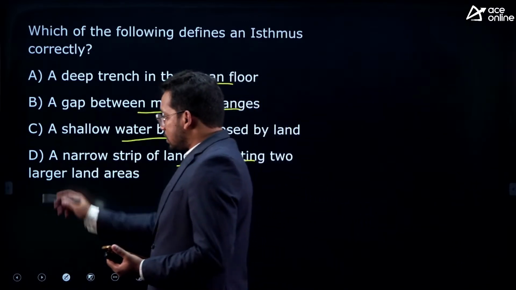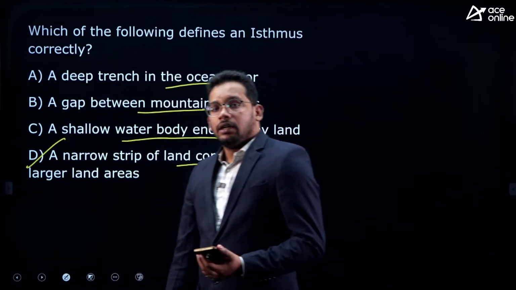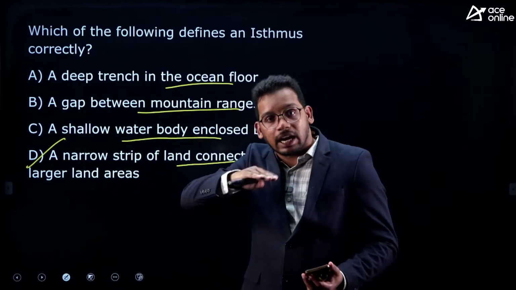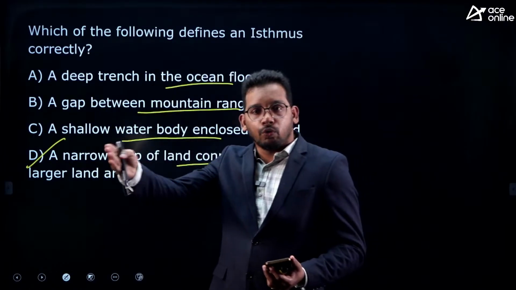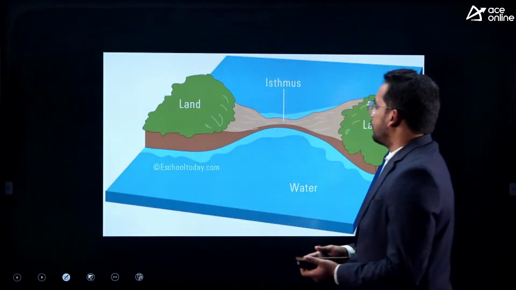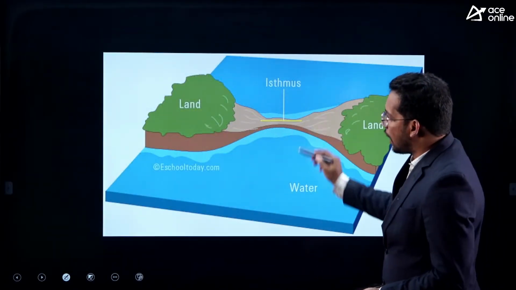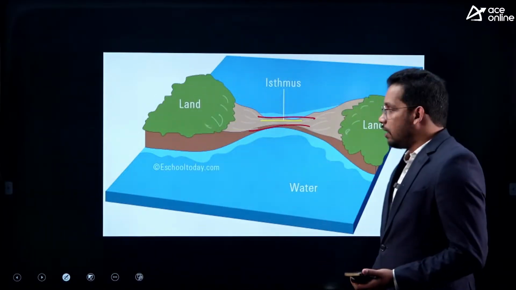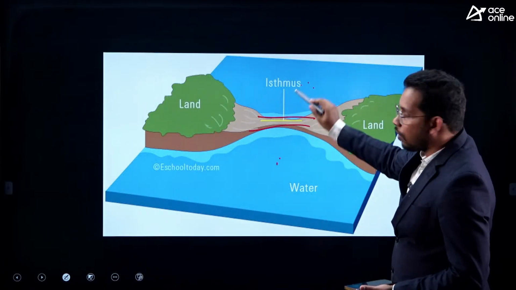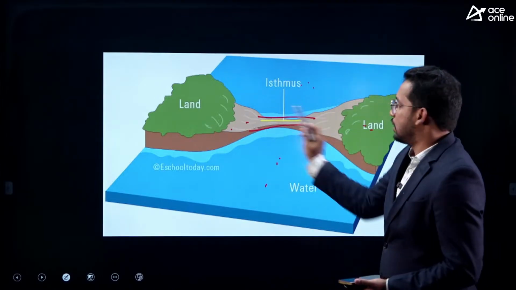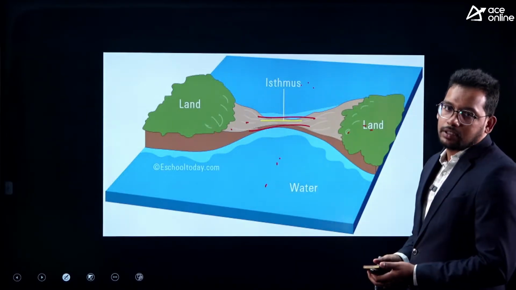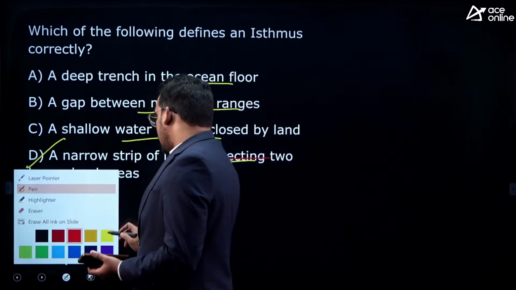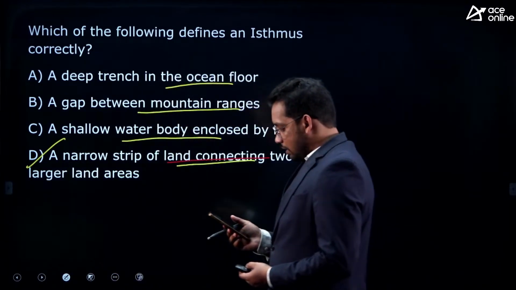Correct, Venkat has answered, that is D. Isthmus means a narrow landmass which connects two larger landmasses or divides two water bodies. Let me show you. See, this is the isthmus, this is the narrow land which divides two water bodies or connects the two landmasses. This is called an isthmus. So that defines the narrow strip of land that connects two larger land areas. So the answer is D.